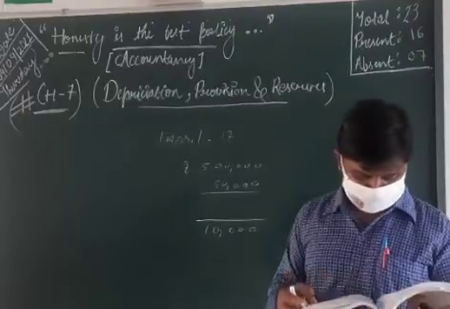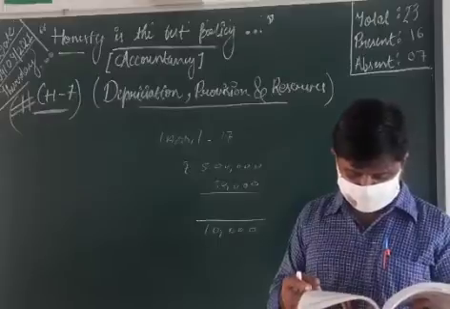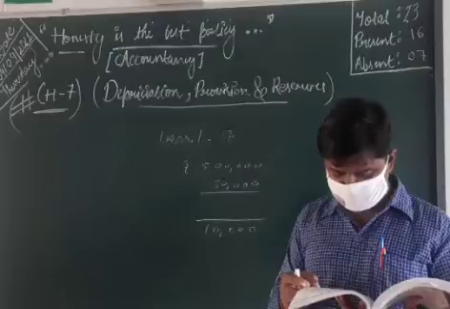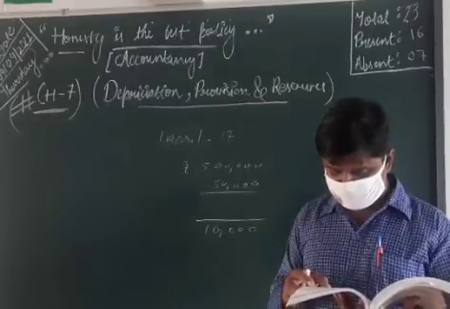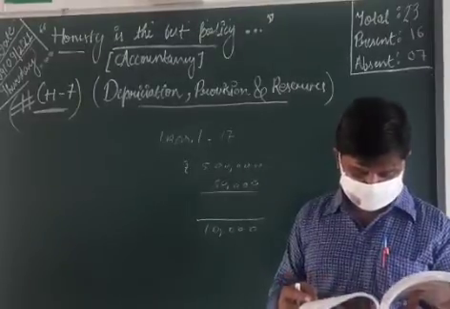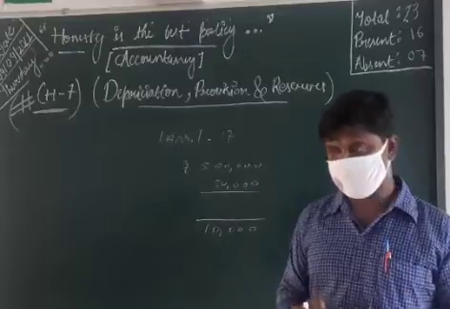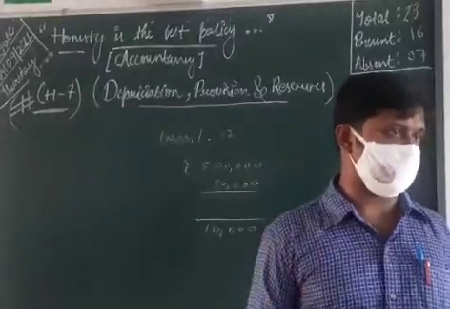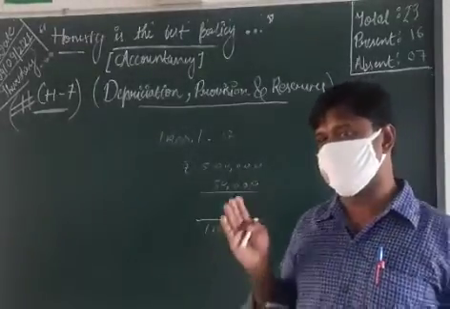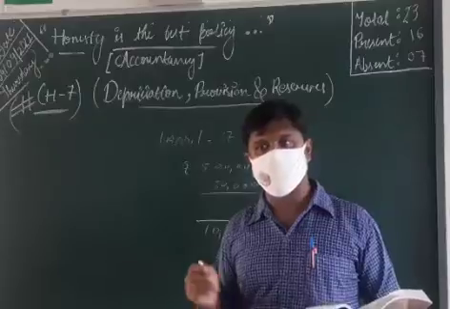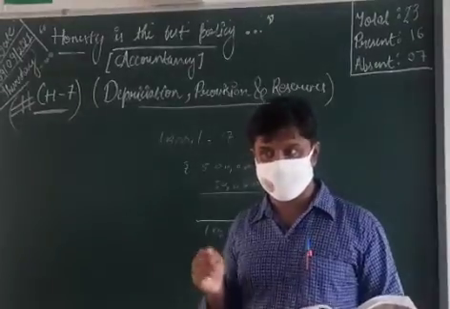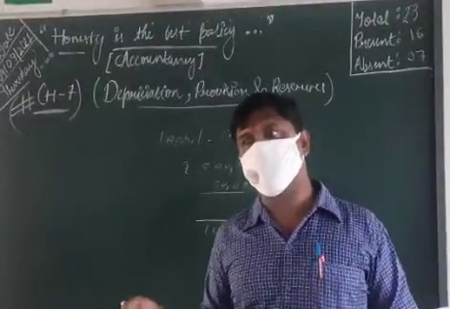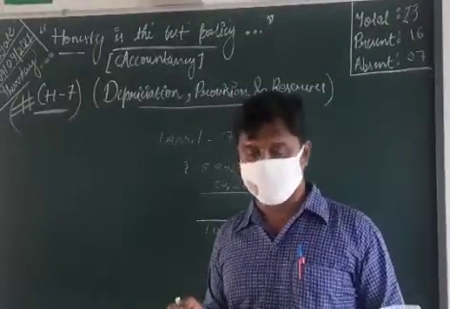And draw up plant account and depreciation account for first 3 years, given that the depreciation is charged using straight line method. We need to make a depreciation ledger account for the first 3 years. Depreciation account means depreciation ledger account we need to make. That is for the first 3 years.